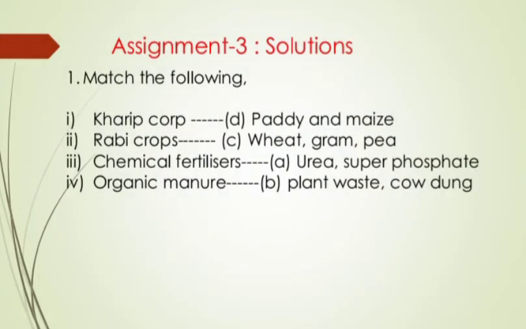Next, question number 5. Match the following. Number 1, Kharif crops. The answer will be option D from column B, that is paddy and maize. Number 2, Rabi crops. Option will be number C from B column, that is wheat, gram and pea. Number 3, chemical fertilizer. The answer will be urea superphosphate. And for organic manure, plant waste and cow dung.